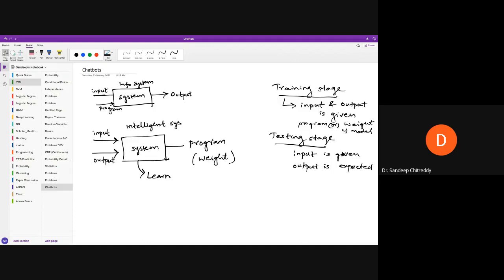Take a speech application. You are building a system which can recognize whether you have spoken yes or no. The inputs can be yes or no. When you speak during the training stage, you give the audio file. Saying yes takes around 1 to 2 seconds, right? You record each file and convert it into low dimension using signal processing. Say 100x1. So you have a 100x1 speech vector for the yes voice, and a 100x1 for the no voice.